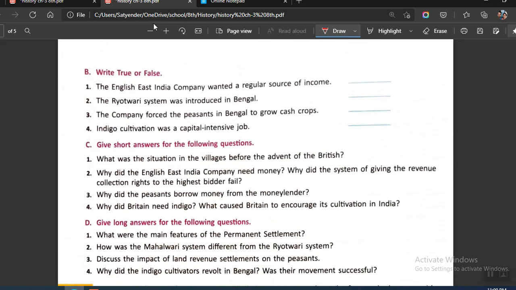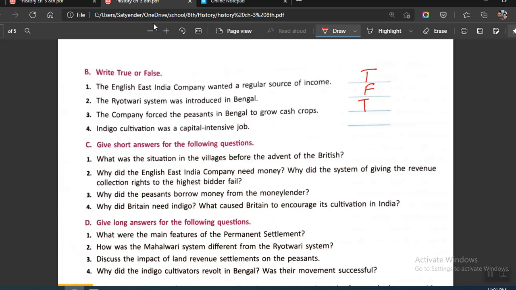Okay, moving on to section B, we have to state true or false. The English East India Company wanted a regular source of income. That is absolutely true. The Rayatwari system was introduced in Bengal. That is a false statement because it was permanent settlement that was there in Bengal and Rayatwari system was introduced in South India.